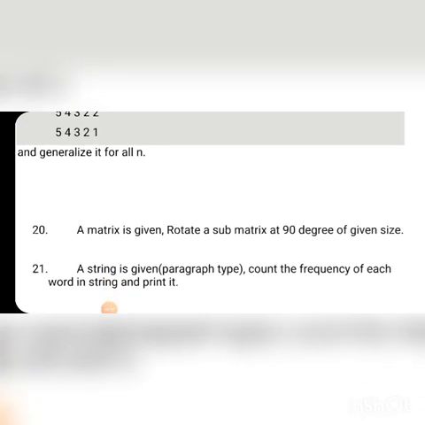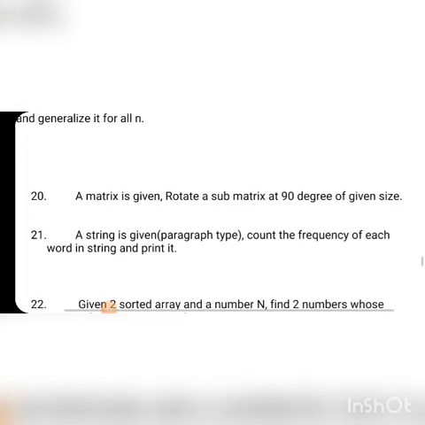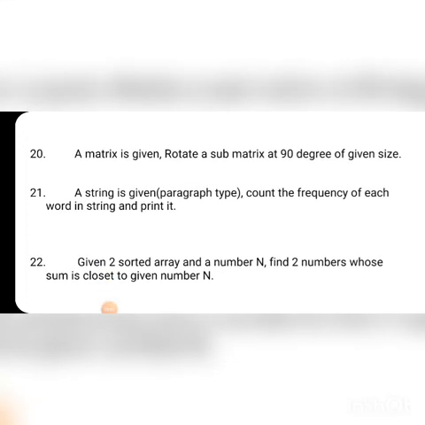And the 21st question is: a string is given, paragraph type, count the frequency of each word in the string and print it. And the 22nd question is: given two sorted arrays and a number, find two numbers whose sum is closest to a given number n.